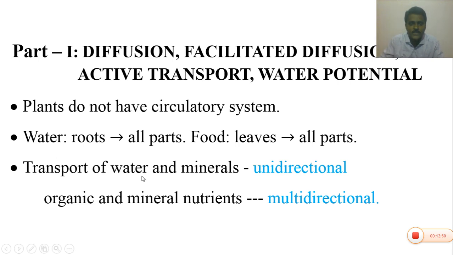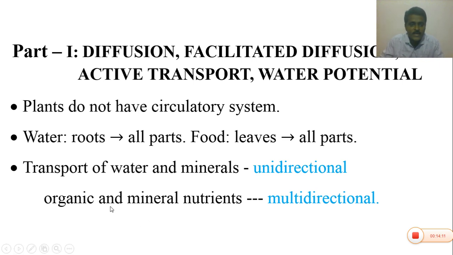The transport of water and minerals is unidirectional. Please note down. The water absorbed by the root system ascends to the stem, leaves, flowers and fruits. So that is why it is a single direction.